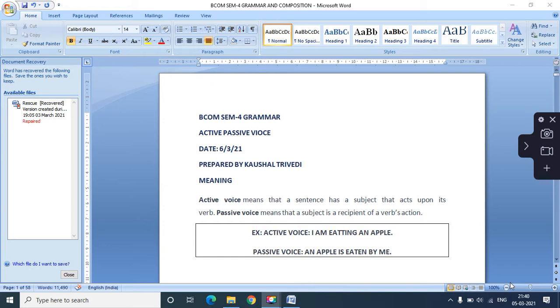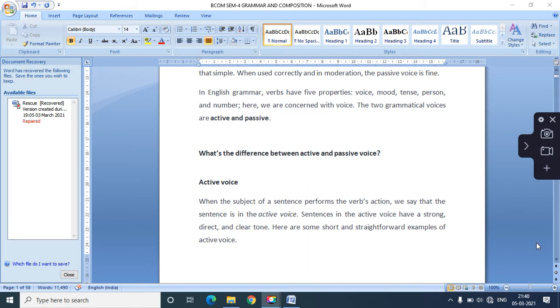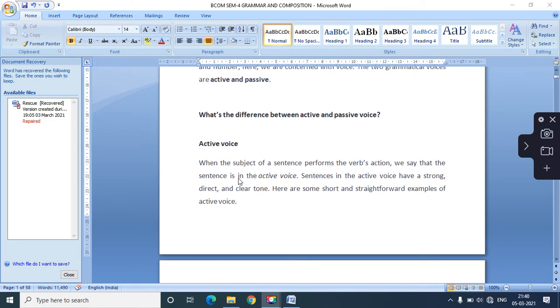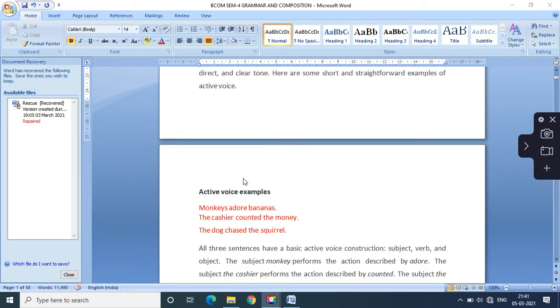In the previous session of yesterday, we started the grammar topic active passive voice, under which we have seen what we mean by active and then passive. We discussed the difference between active and passive voice, how it differs, and what is active voice.